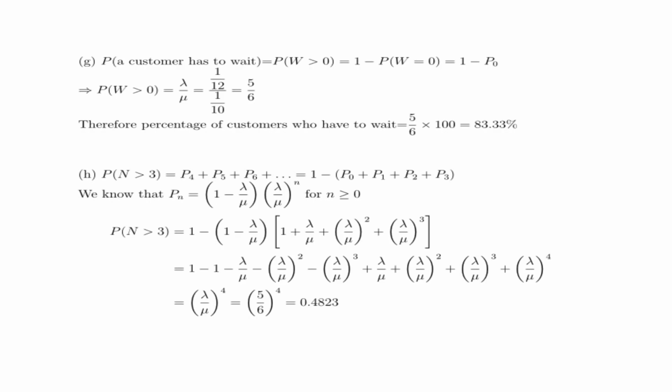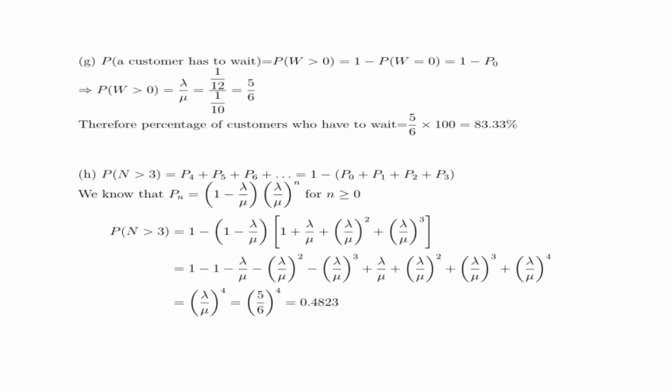Therefore, percentage of customers who have to wait is equal to 5 by 6 into 100, which is equal to 83.33%.